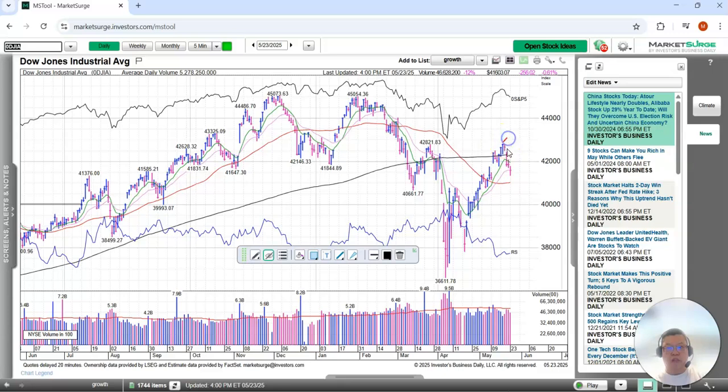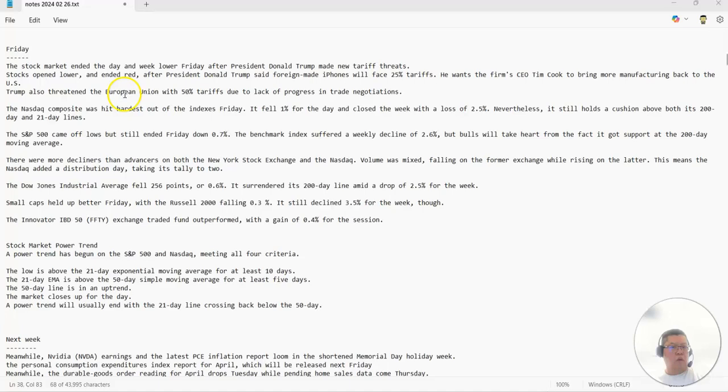Again, Monday we see the bounce back here, and then Wednesday is a huge gap down, and it crashed below the 10-day. And then on Friday we also went below the 21 before we bounced back to the middle range here, which is exactly the 21-day. The market opened pretty weak because President Donald Trump said that foreign-made iPhones will face a 25% tariff. He wants them to bring back manufacturing to the U.S. And he also threatened the European Union with 50% tariffs, right, due to lack of progress in their trade negotiations.